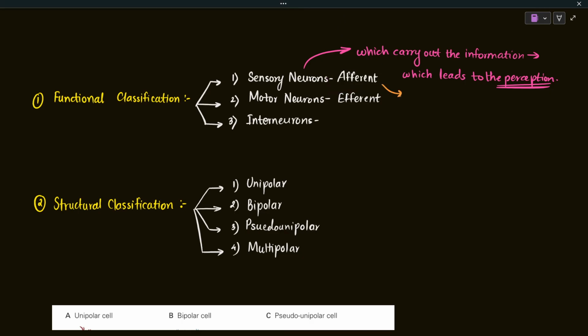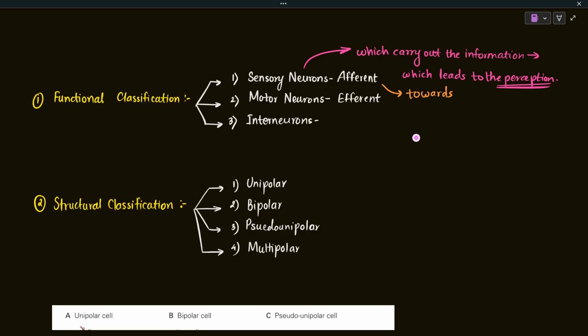the literal meaning of afferent is towards. Okay, so the afferent neurons are the neurons which carry the information from the peripheral part of the body to the central part of the body, while the sensory neurons carry the information from the peripheral part to the central part of the body, which is going to lead to the perception.